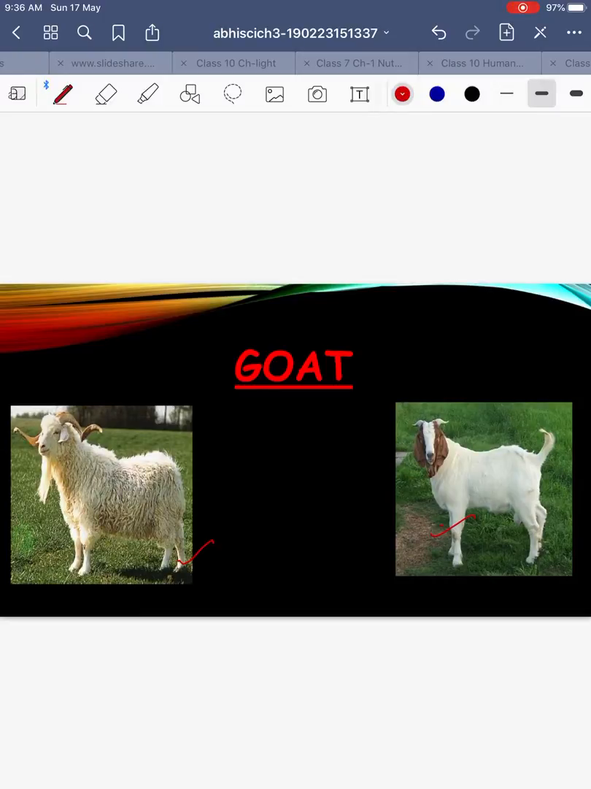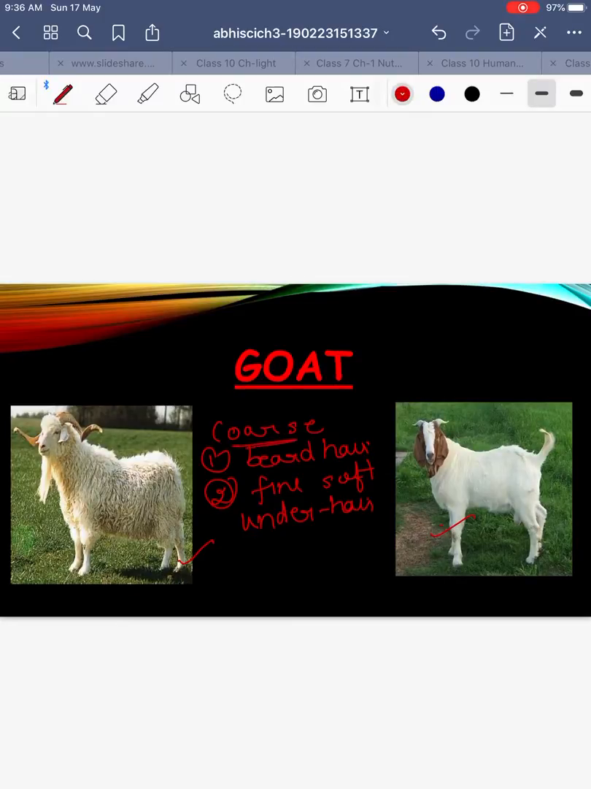In the case of wool yielding animals, we have two types of hair. We have coarse beard hair, and the second one is fine soft under hair. Coarse means rough, so they have some rough hair on their body which is the outer one, and these fine soft under hair are those which are closer to their skin.